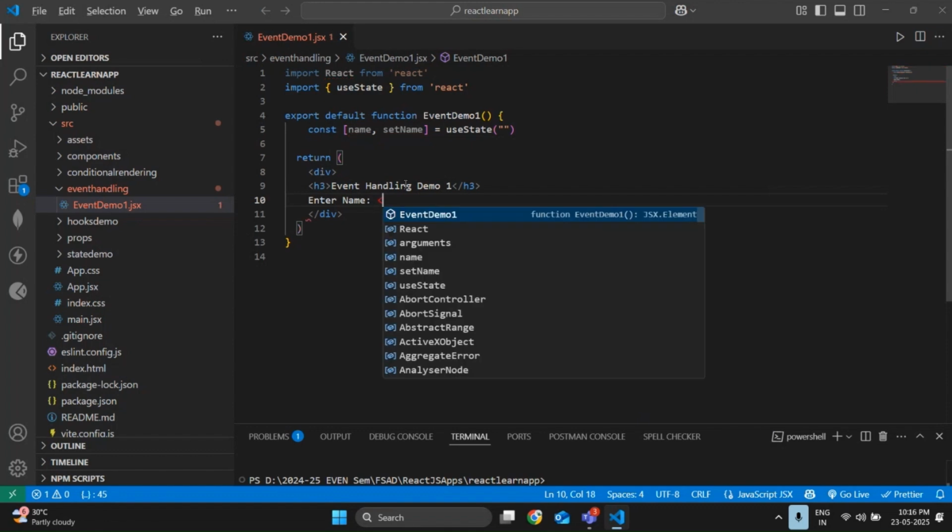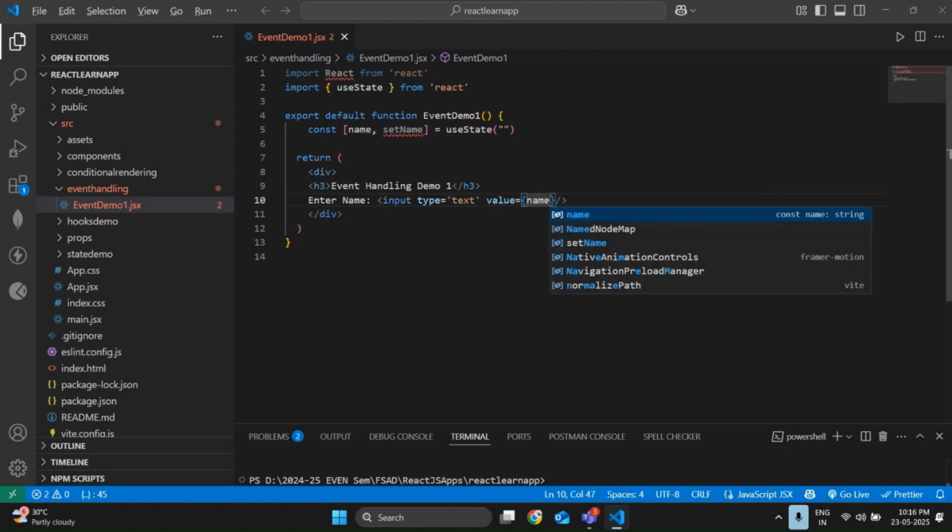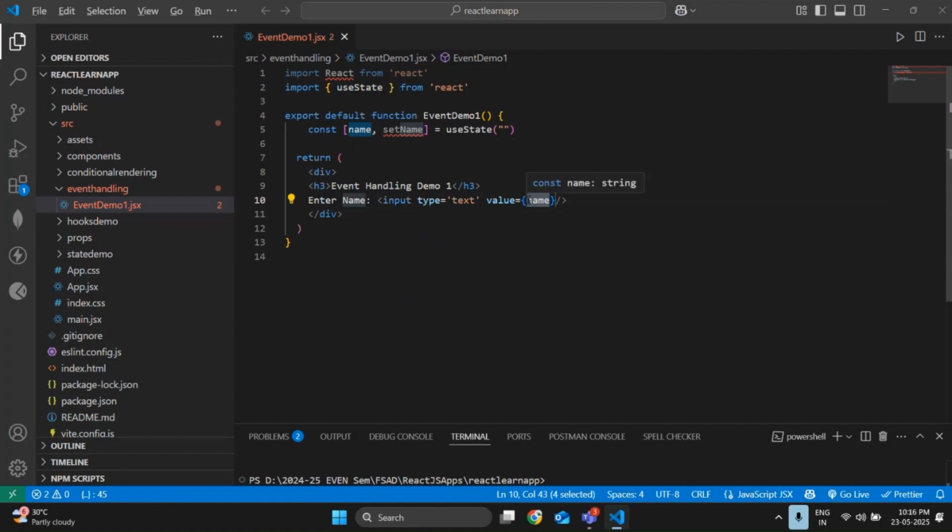I can add an input field, input type is equal to text, value is equal to, my name has to be saved in name. The value should be name. Done.